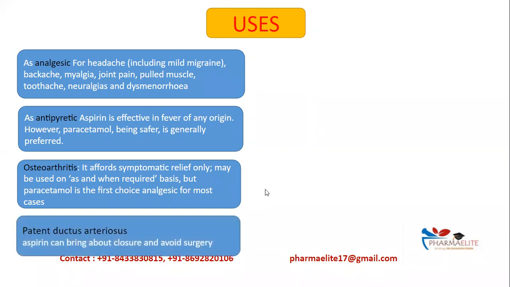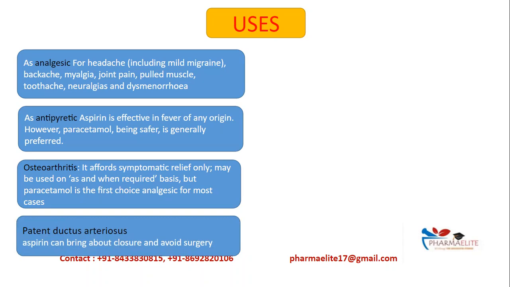Next is patent ductus arteriosus. Patent ductus arteriosus, or PDA, is an opening that is present between two blood vessels leading from the heart during birth. The ductus arteriosus is kept patent, meaning it is kept open, because of the presence of PGE2 and COX2 during birth.